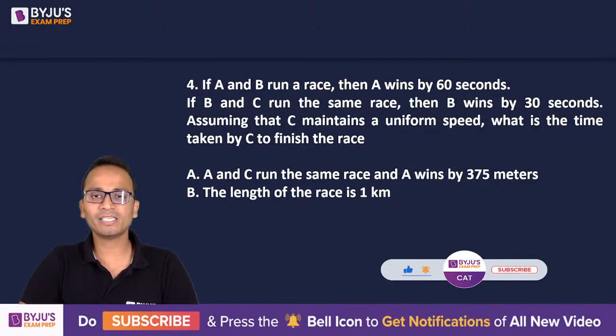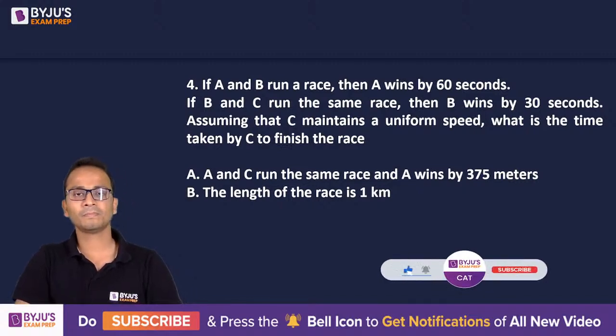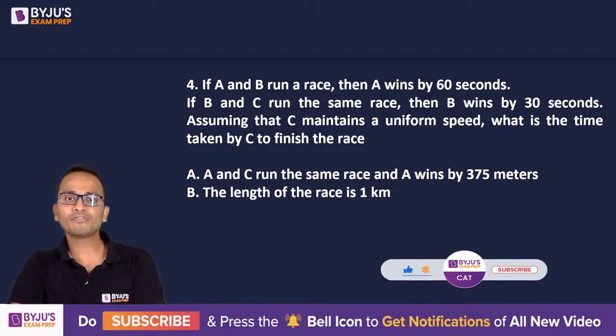Now, question number 4 is on the concept of time, speed, distance. So, it is an easy question. The question says that if A and B run a race, then A wins by 60 seconds. If B and C run the same race, then B wins by 30 seconds.